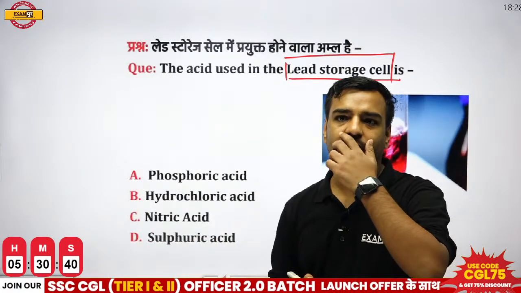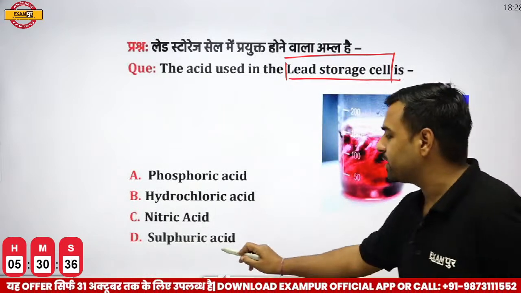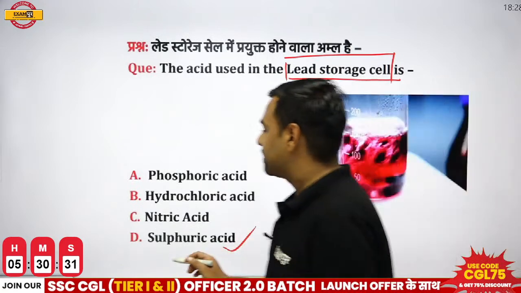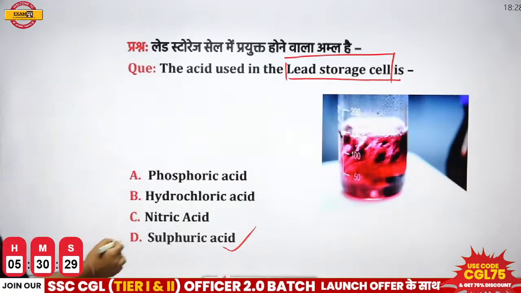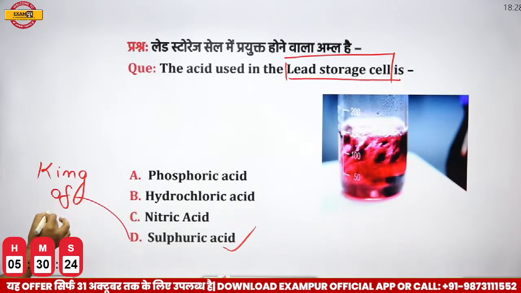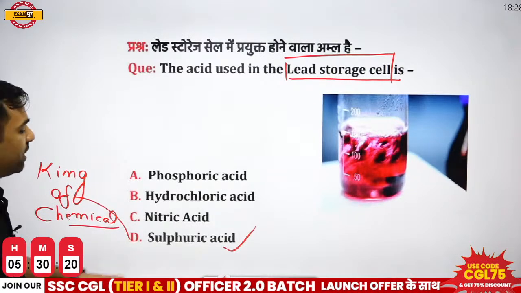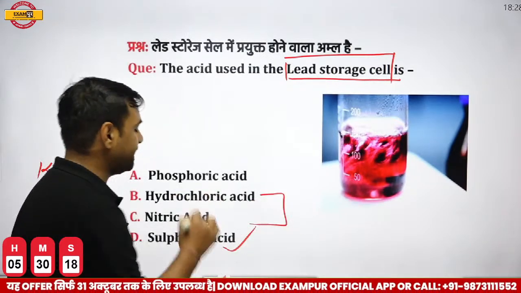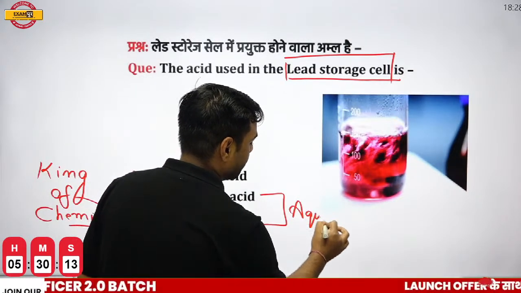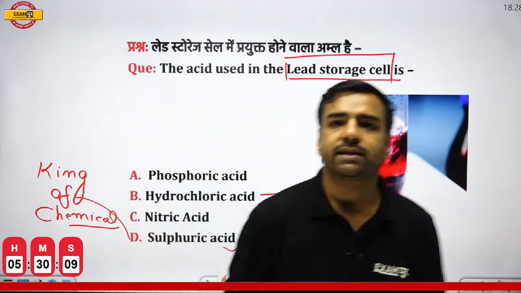If I talk about this particular question, the acid which is used in a lead storage cell is what? That is your sulfuric acid. I just told you about it, right? This is your sulfuric acid, which is also known as king of chemicals. And we have already discussed HCl, which is present in our body, right? And its combination with nitric acid was giving us aqua regia. So I guess all these things are clear now.